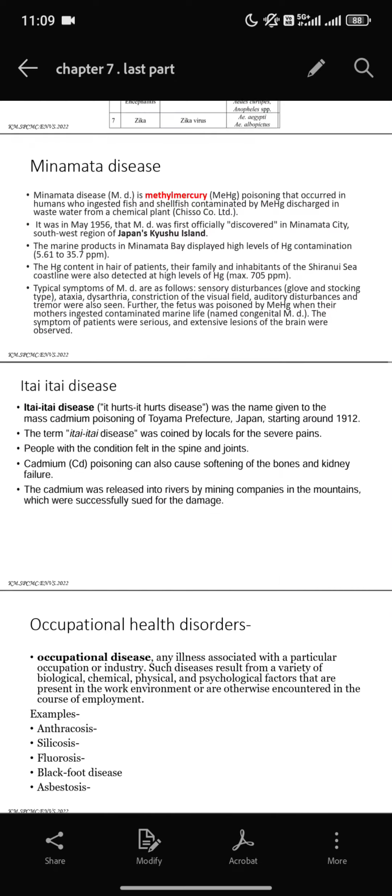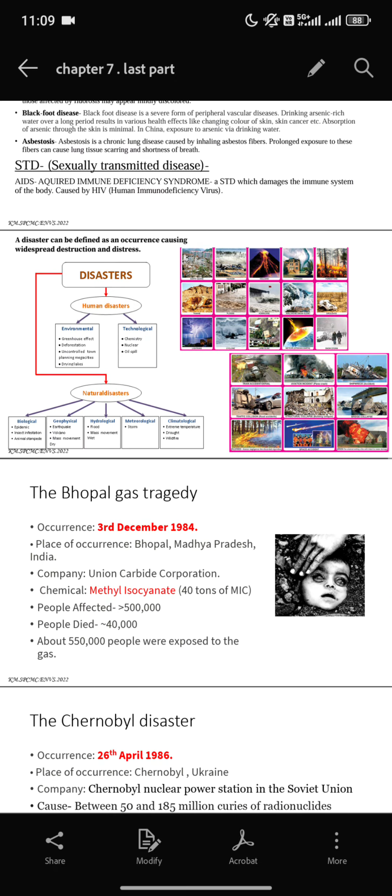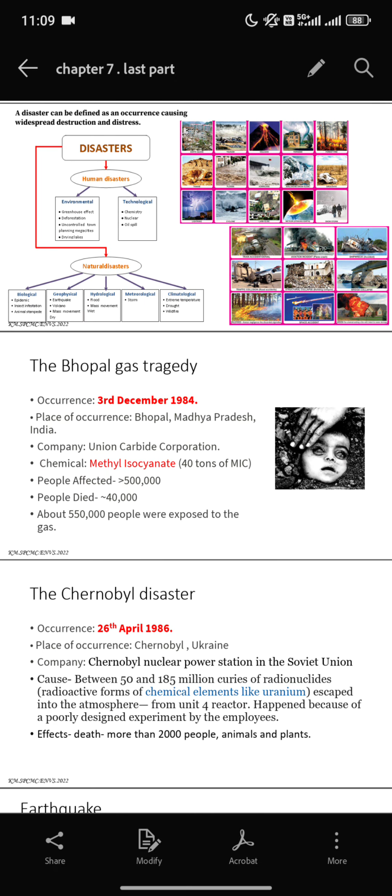Last day we covered all the diseases. Today we are going to start with disaster. A disaster can be defined as an occurrence causing widespread destruction and distress. Isn't it? Widespread destruction and distress is caused by a disaster, and disaster is of two types: human disaster and natural disaster. Human disaster is environmental and technological, and natural disaster is of five types.